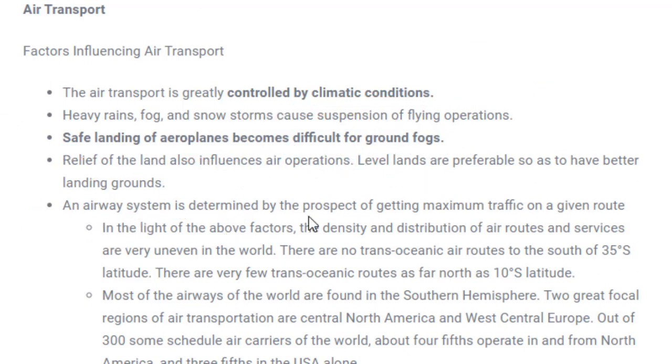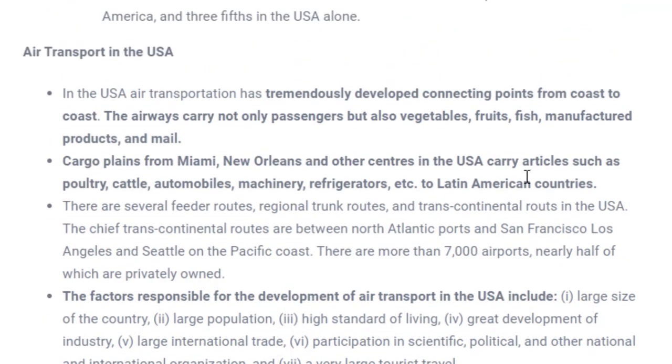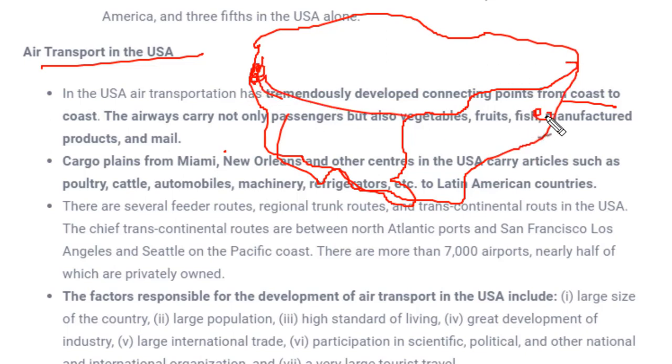Fine. Now we'll see how air transport is divided. Again, this is very factual information. I'll read a few, and the rest you can read on your own. If we talk about air transport in USA, it is connecting coast to coast. Again, as in the case of railways, here also air transport covers from one coast to another. If you go back to the map, USA will be covered from one coast to another, and every coast will be connected with the air transport system.